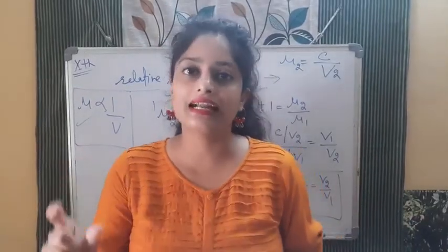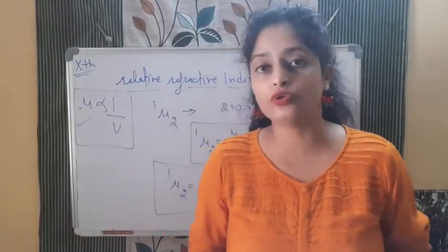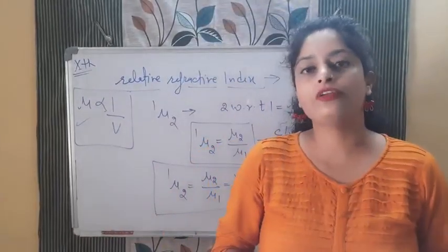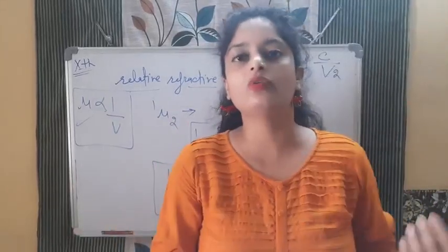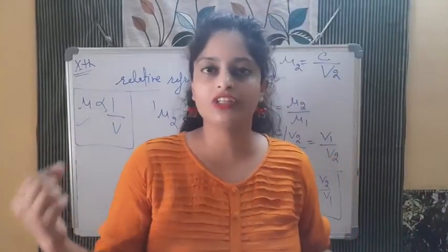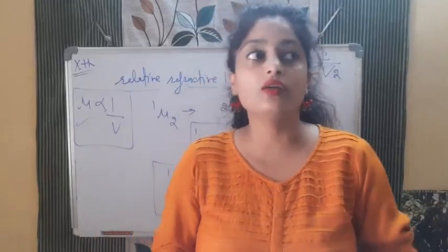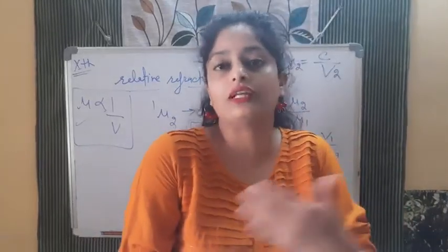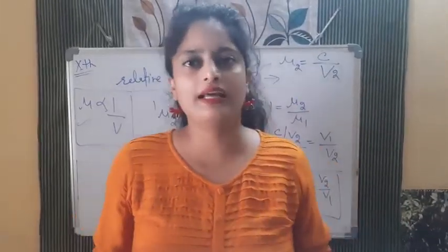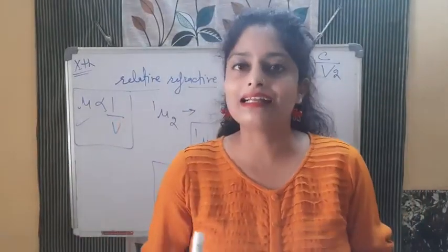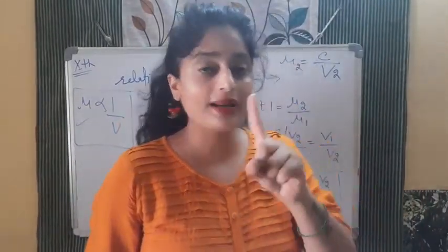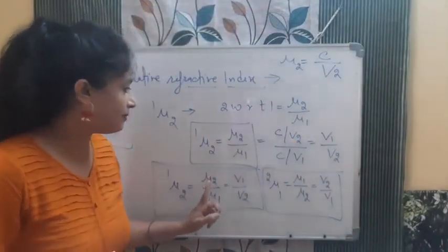And the second is relative refractive index. In that what you need to do, there are two different medium and you are finding out, you are comparing of one with respect to another. Refractive index of 1 with respect to 2 or 2 with respect to 1 or 3 with respect to 2 या 3 with respect to 1. कोई भी दो अलग अलग मीडियम होंगे, उनका रिफ्रैक्टिव इंडेक्स व्हेन यू आर कंपेयरिंग, दैट इज रिलेटिव रिफ्रैक्टिव इंडेक्स. फॉर्मूला कैसे फाइंड आउट करोगे ये मैंने तुम लोगों को यहाँ पे बता दिया है.